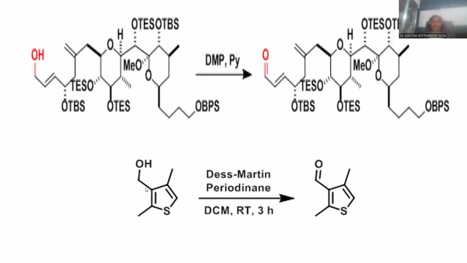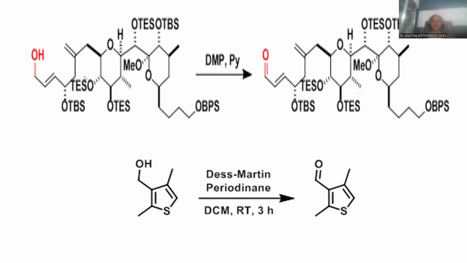Now let me introduce a few examples related to this Dess-Martin oxidation. Here we have a complex molecule. You can notice a very complicated molecule of organic chemistry.